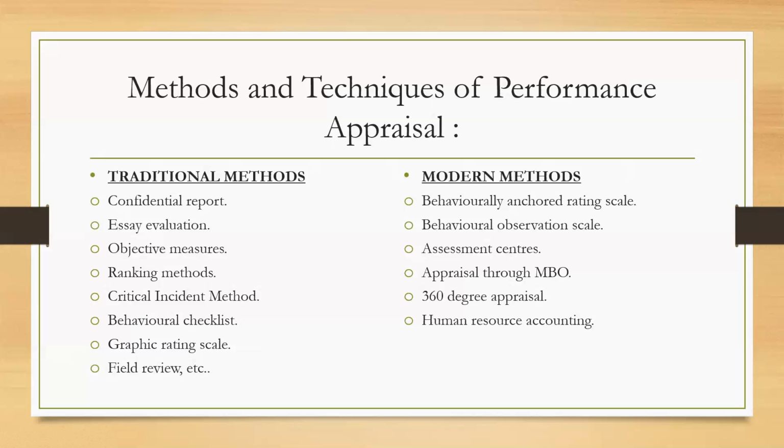So basically, the supervisor will write a report about the behavior, the strengths and weaknesses, and the achievements of his subordinates. This method basically focuses on evaluating rather than developing the employee. The format and pattern of the report is almost uniform in all the government offices across India.